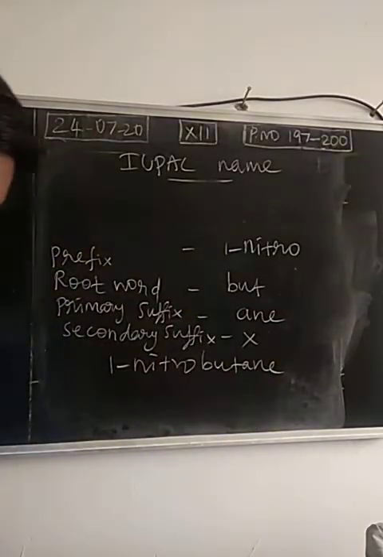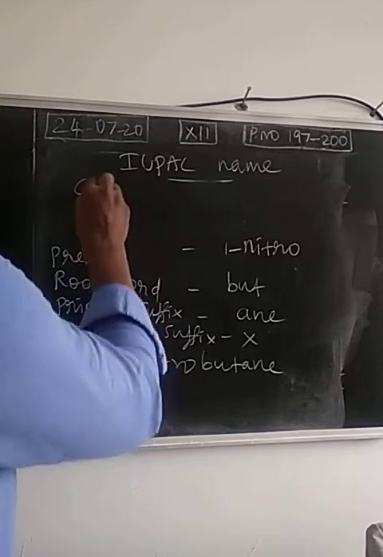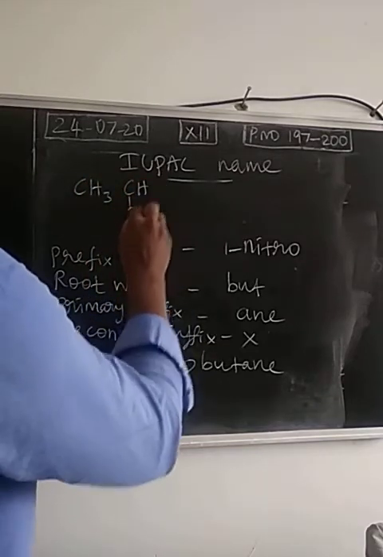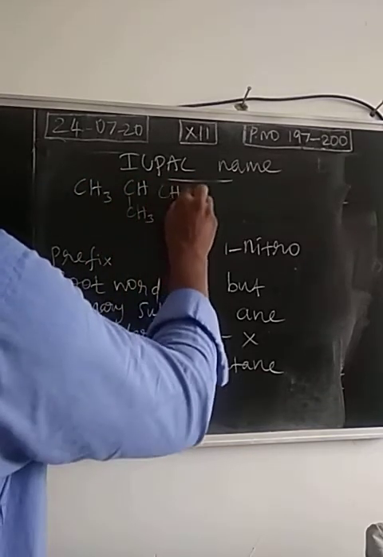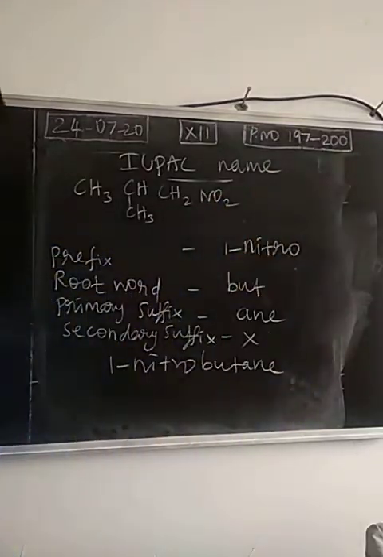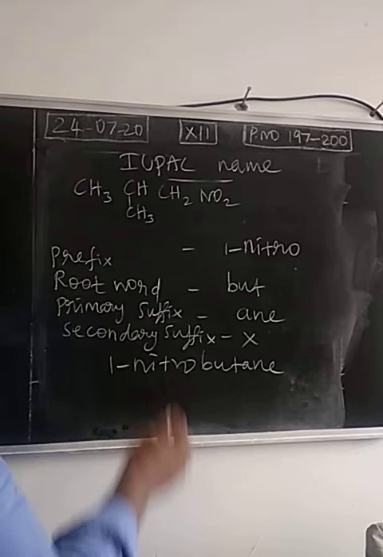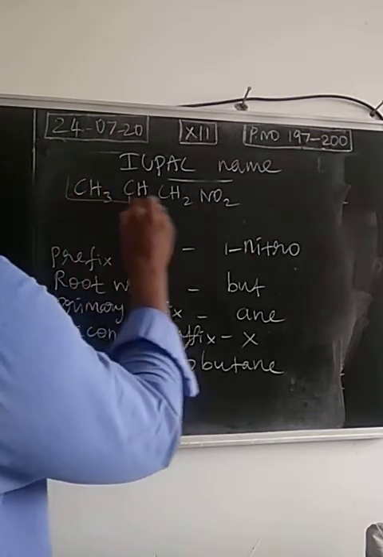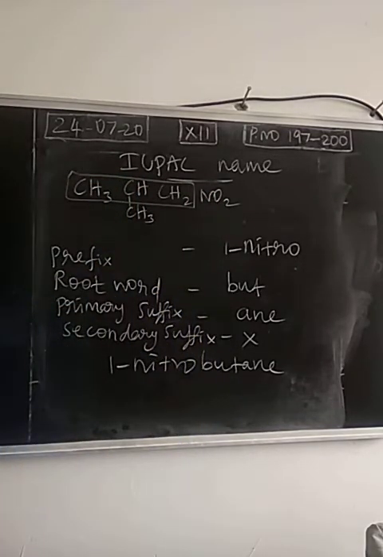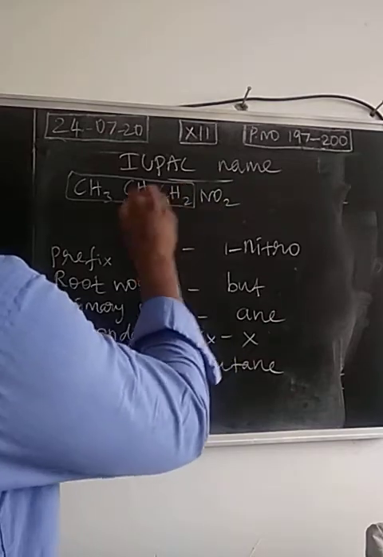So take the first IUPAC name in your book, page number 198. CH3, CH, CH3, CH2NO2. What about the IUPAC name for this compound? First select the longest chain, give the number. Right to left, we give the number.